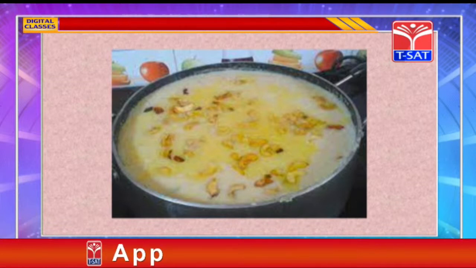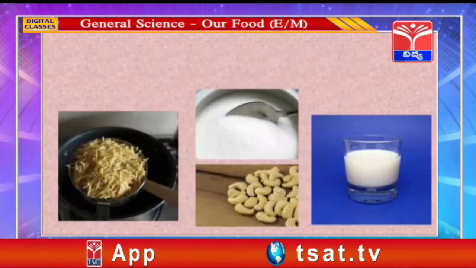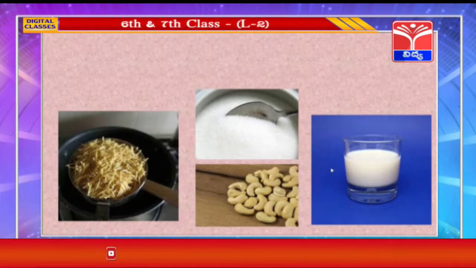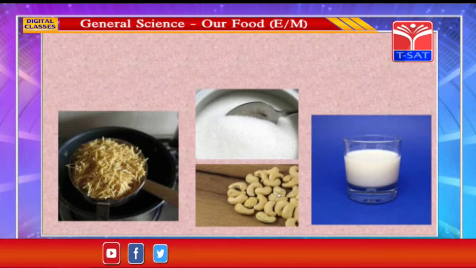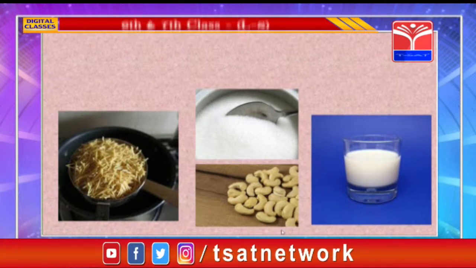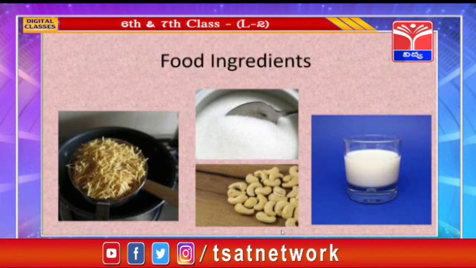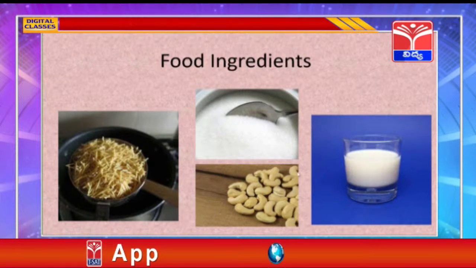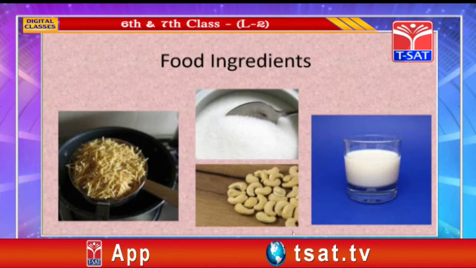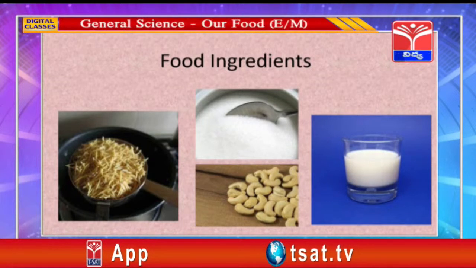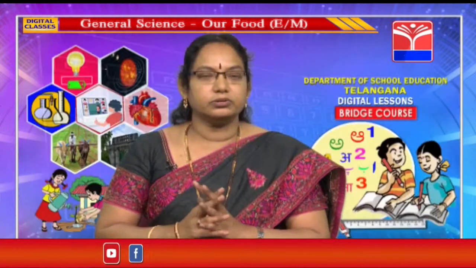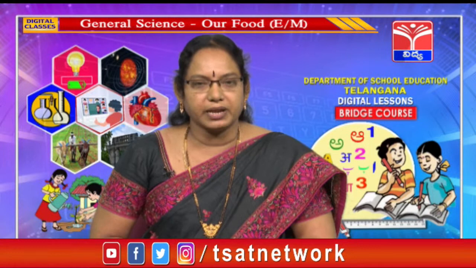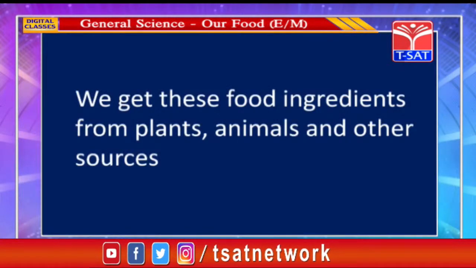So what all things do we need to make payasam? Can you tell? Yes, we need semiya, sugar, milk and dry fruits like kaju. Whatever items we need to make a dish are called food ingredients. Some dishes like payasam need only a few items, but some dishes like biryani need more food ingredients. Now, from where do we get these food ingredients? We get these food ingredients from plants, animals and other sources.